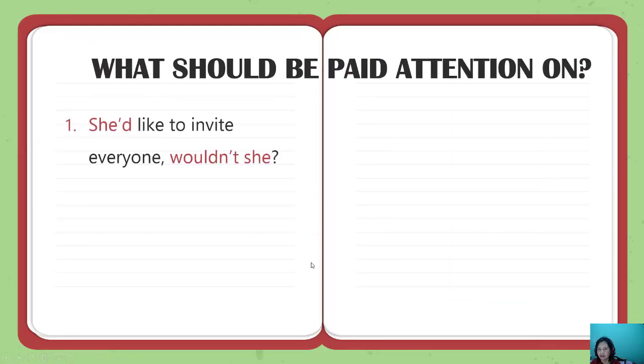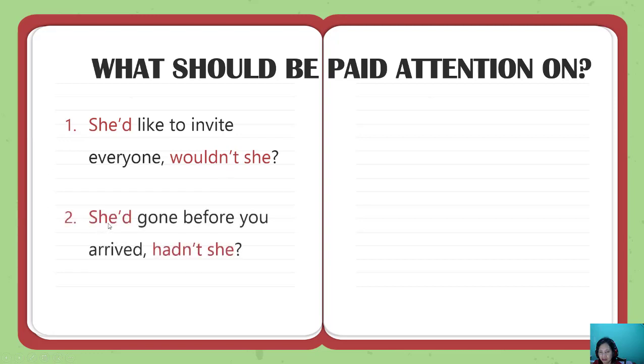Okay, now I want to tell you what should be paid attention to. Don't be confused. If you have the contracted form like this, she'd like to invite everyone, wouldn't she? Wouldn't? Yes, because this comes from she would, verb 1. That's why wouldn't she. How about this? The same. She'd like to invite everyone.